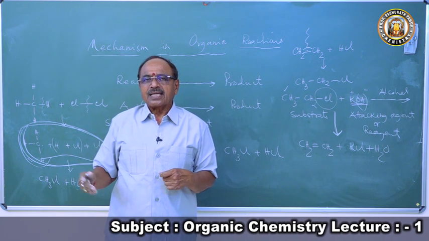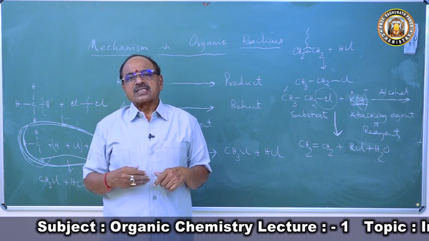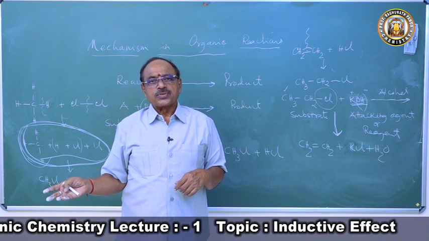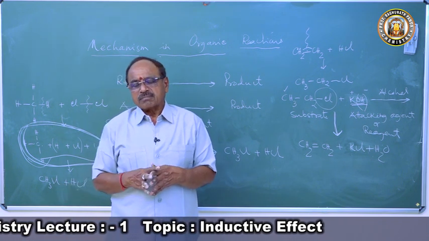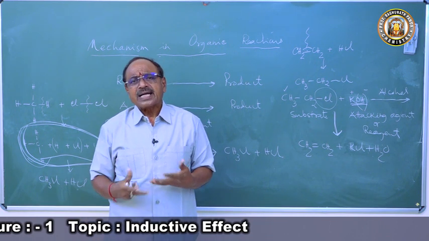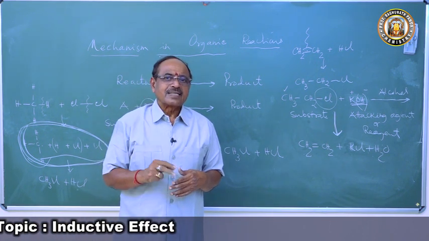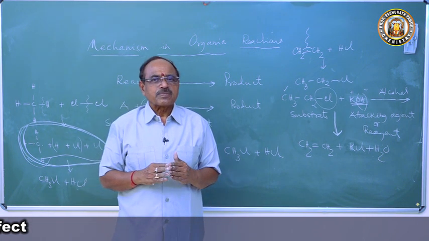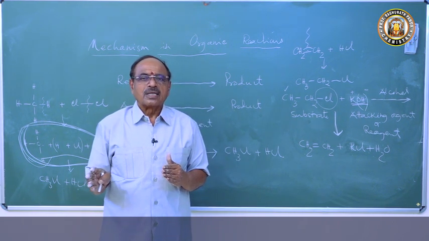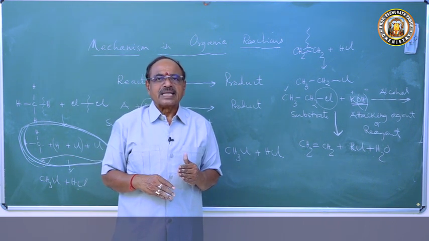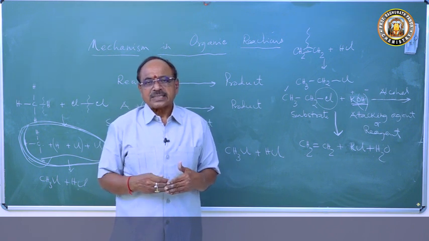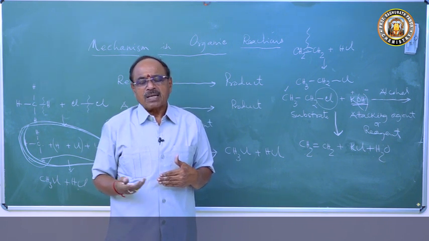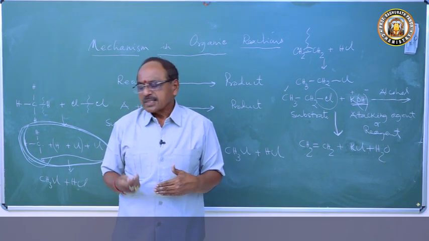We have already read alkane, alkene, alkyne in our first year, 11th class. Now in second year we are reading alkyl halide, alcohol, aldehydes, ketones, both in aromatic and aliphatic compounds. So how are these reactions taking place? To understand this, we have to understand the theories based on electron displacement and the theories based on the fission of the covalent bonds to form the reaction intermediates. Today I am going to discuss the reactions involving electron displacement, or theories which explain the electron displacement.